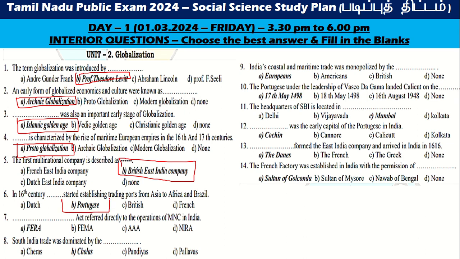In the 16th century Portuguese started establishing trading ports. FERA Act referred directly. South India trade was dominated by Cholas. India's coastal and maritime trade was monopolized by Europeans. The Portuguese under the leadership of Vasco da Gama reached Calicut in 1498. The headquarters of SBI is located in Mumbai. The early capital of Portuguese was Cochin. The East India Company was formed around 1616 at Dance. The French factory was established in India with the permission of the Sultan of Golconda.